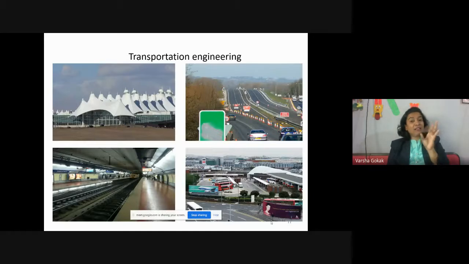You will have state highways and national highways, right? So they all come under that. What is happening over there? Heavy trucks and heavily loaded vehicles are passing by, so I have to design for that. The speed limit there is by default above 50. When I'm talking about the speed of the vehicle, between the vehicle and the road there is friction that comes into the picture, and that has to be designed.